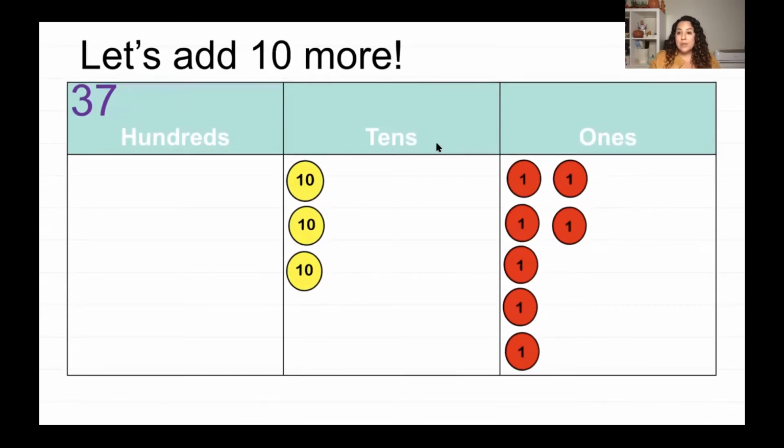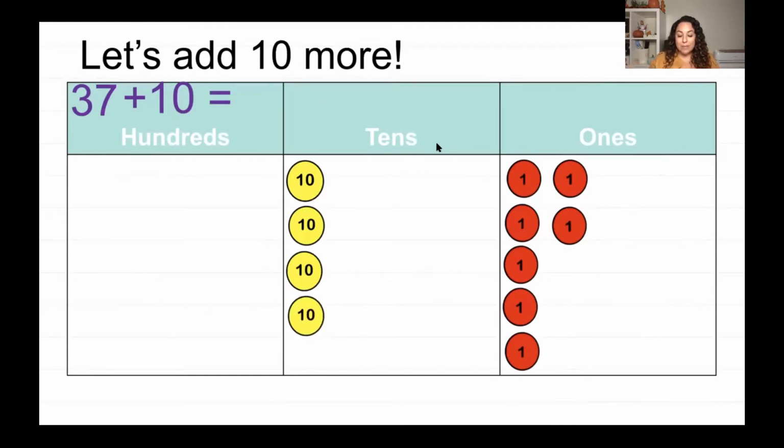Okay, so now what happens when we have to add 10? So I have my 37, I'm keeping that number the same, and I want to add 10 more. So where am I going to add that 10? Well, here's the number sentence right here. 37 plus 10 is equal to, so you can see I have 3 tens and 7 ones. So where am I going to add that 10? You're right, I'm going to add it right there, right to the tens place.